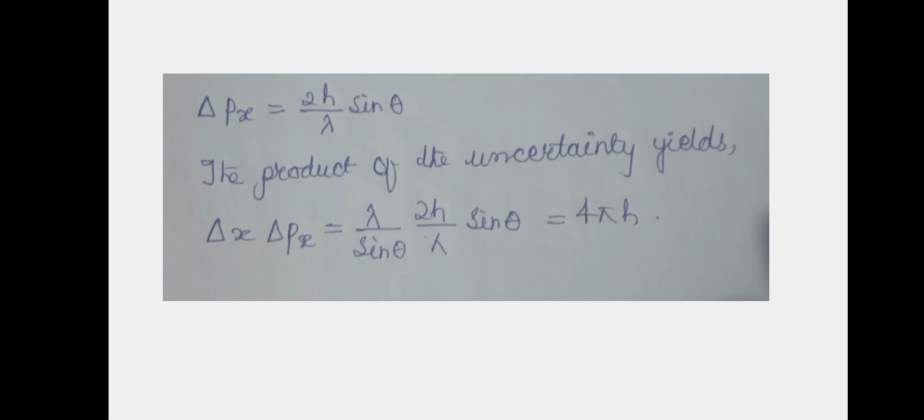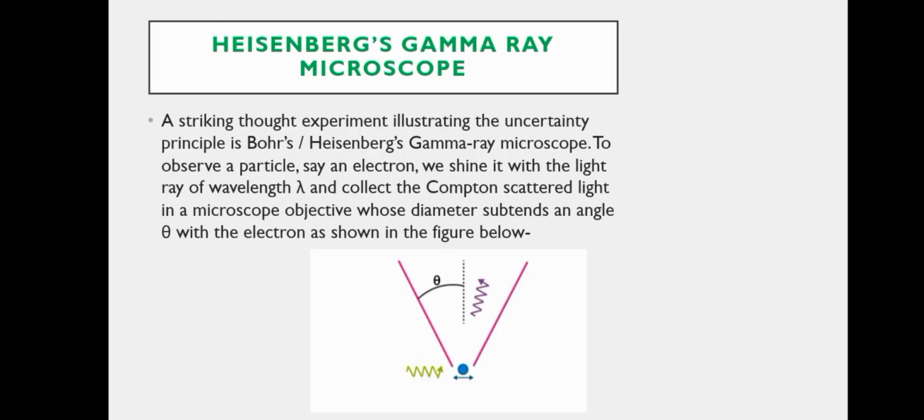Let's glance at our diagram. Here is Heisenberg's gamma ray for locating an electron. The incoming gamma ray is scattered by the electron up into the microscope aperture angle theta. The scattered gamma ray is directed upward. You can see here it is in a purple color. Classical optics shows that the electron position can be resolved only up to a certain delta x that depends on theta and the wavelength lambda of the incoming light.